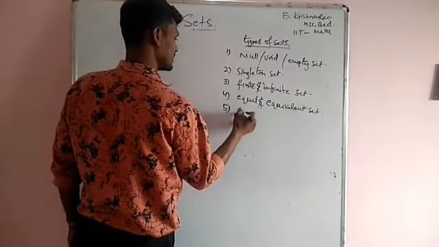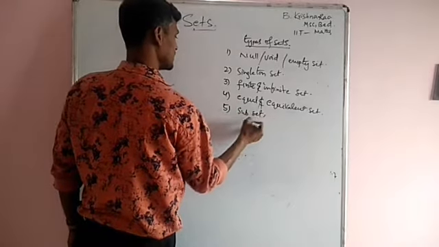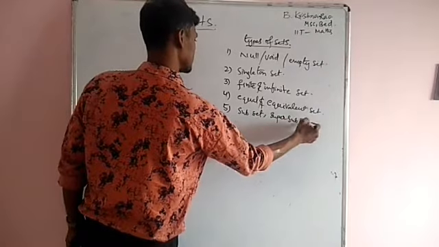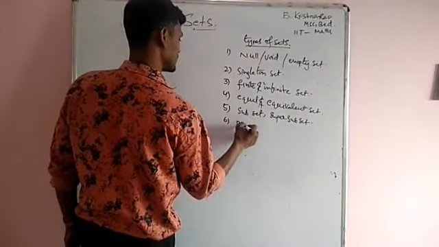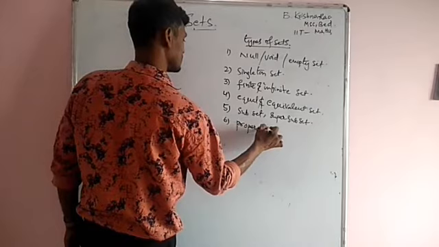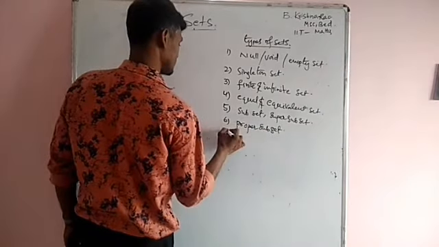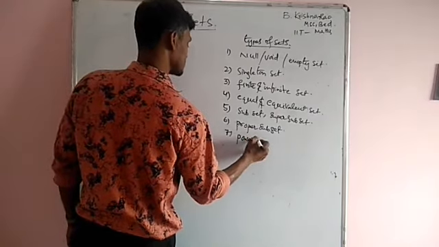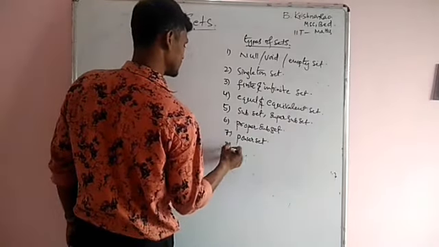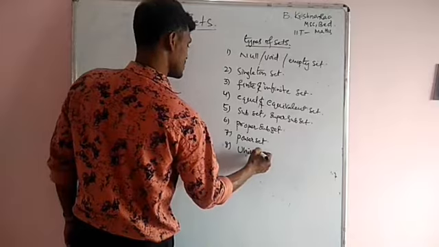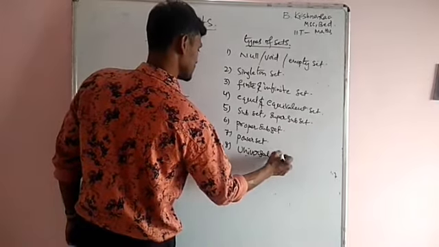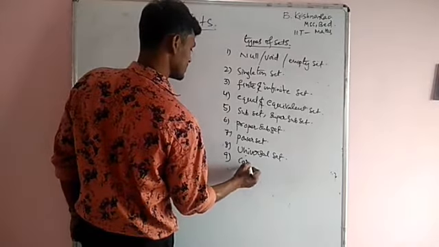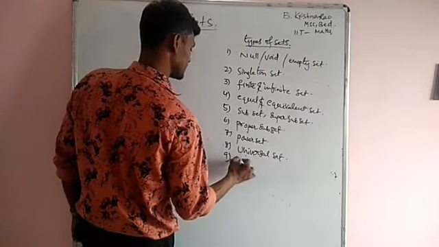Next one is subset. Next one proper subset. Next one is overset. Next one is universal set. Next one is disjoint set.